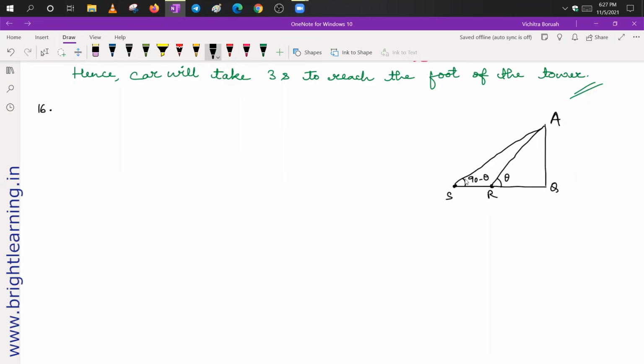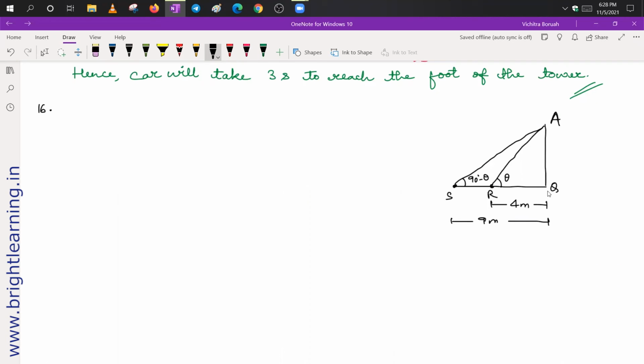So if this is theta, it means this is 90 minus theta. Okay, and also we are given that this distance is 4 meters, and also this distance is 9 meters. So here we have to prove that the height of this tower, it is 6 meters.